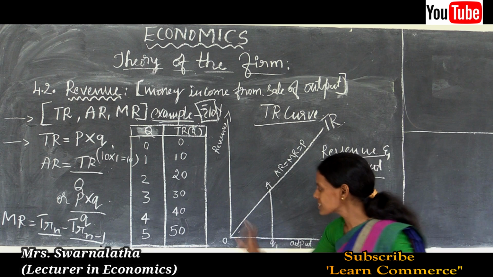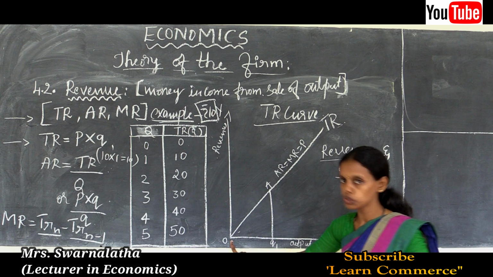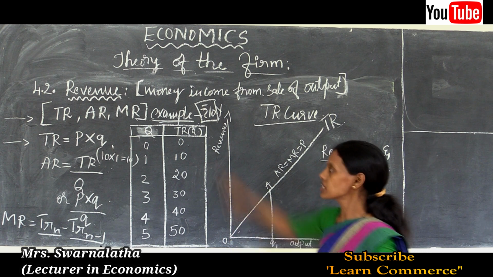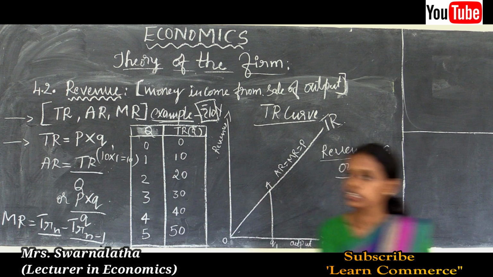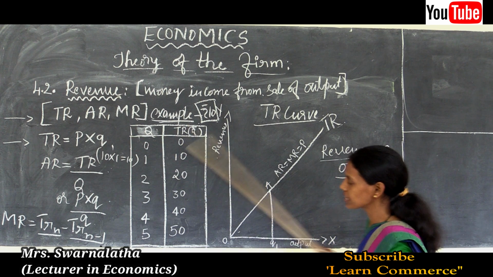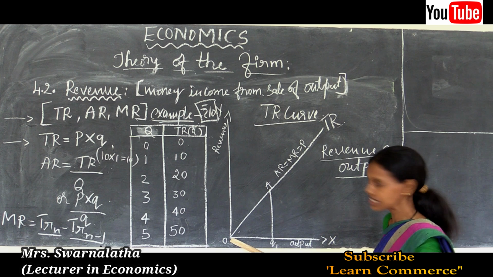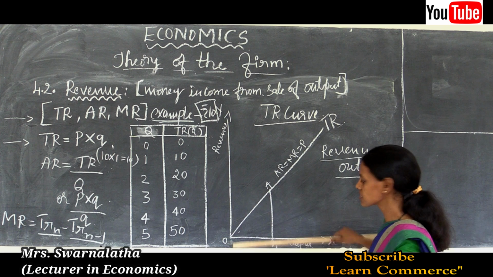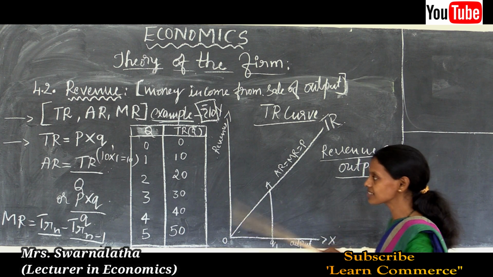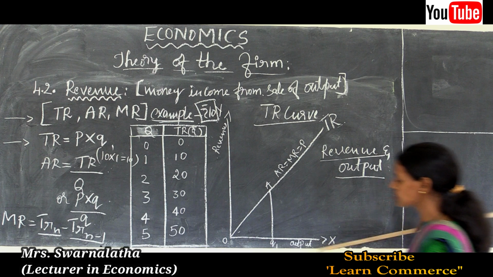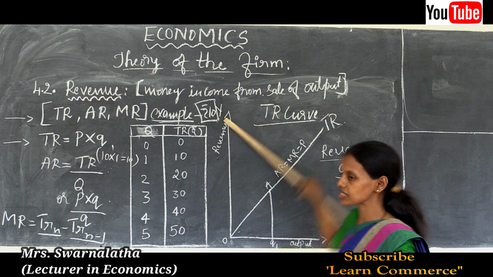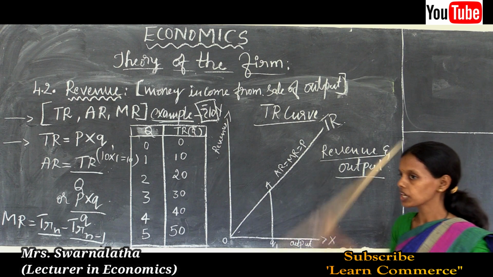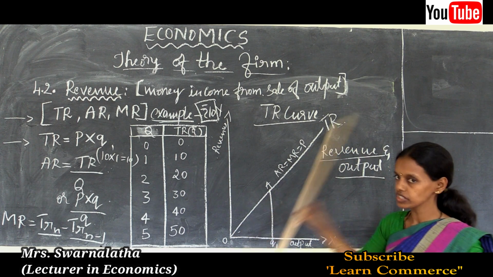This curve starts its origin from O. Why does it start from 0? Because in the initial stage the quantity produced is 0, thus total revenue is also 0. Thus this TR curve starts its origin from the origin. Let us see the figure. Here the OX axis represents output and the OY axis represents revenue. Thus total revenue is the relationship between revenue and output. TR is a positively rising curve.